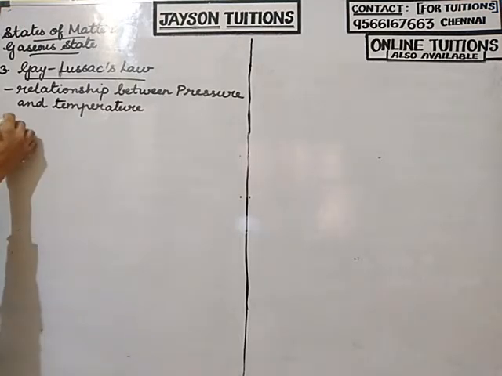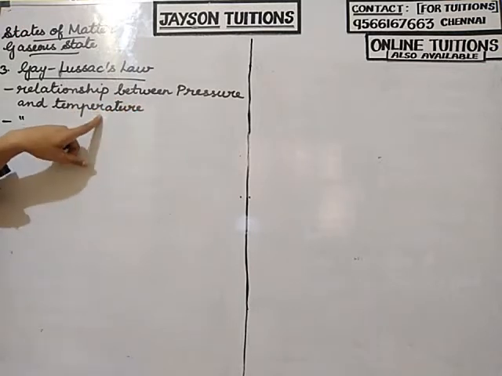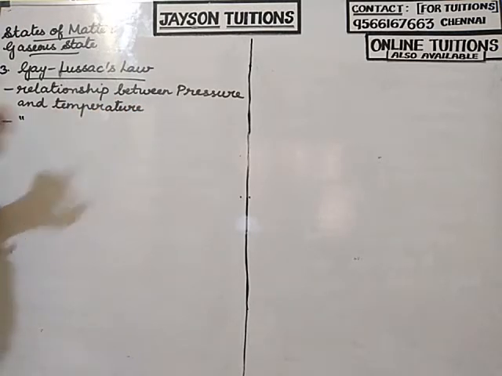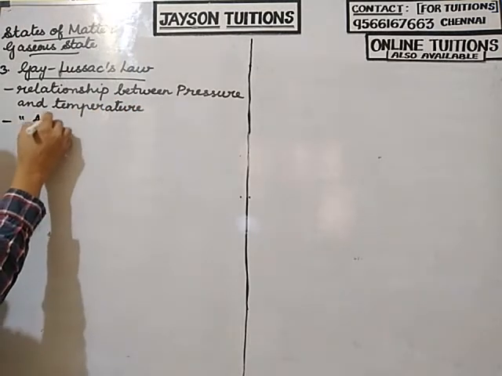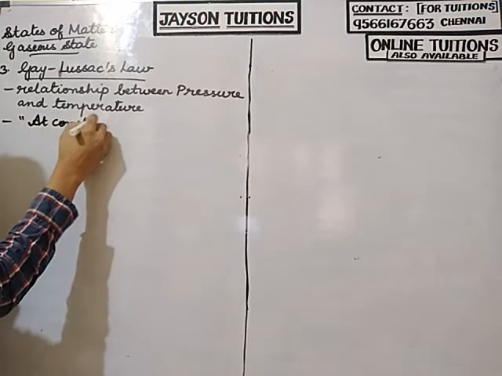So what is that law? Here, in the pressure and temperature relationship, volume will be constant. So at constant volume,